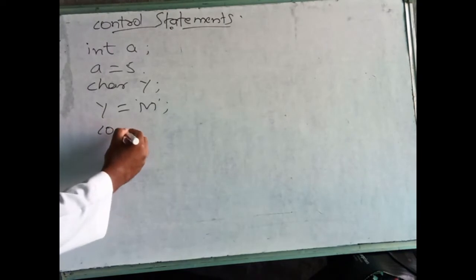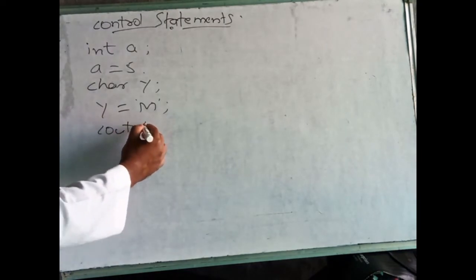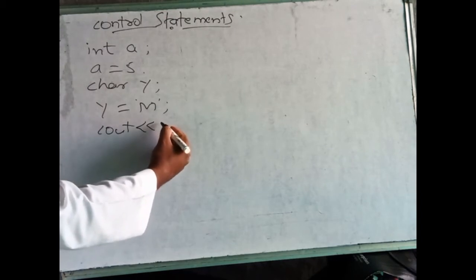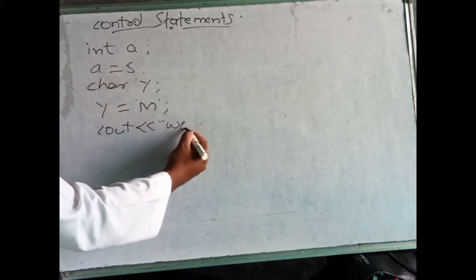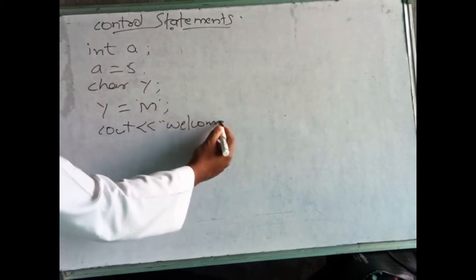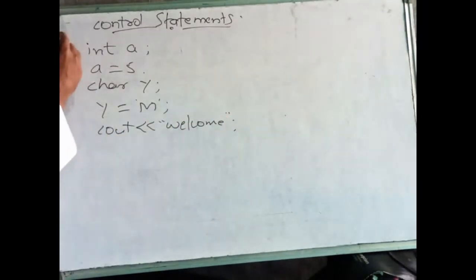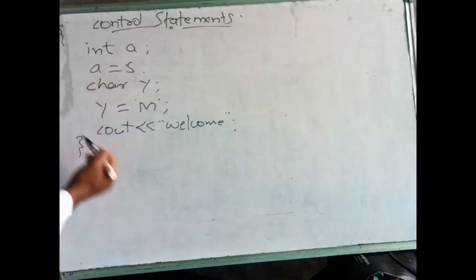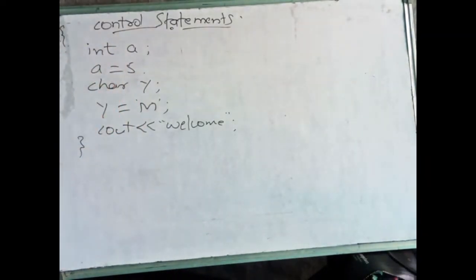Cout, anything we can write separated by a semicolon, that is one statement. If the same thing we write in curly brackets, then it is a block, a block of statements. If a block is not there, every single line individually is a statement here.